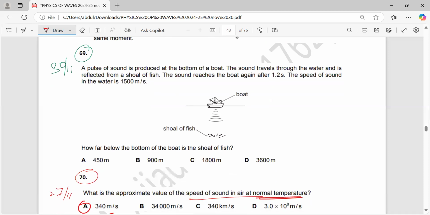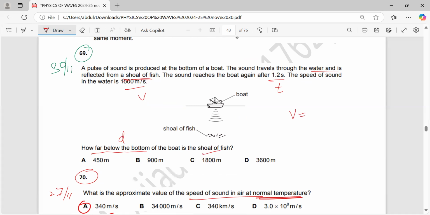A pulse of sound is produced at the bottom of a boat. The sound travels through the water and is reflected from a shoal of fish. The sound reaches the boat again after 1.2 seconds. The speed of sound in the water is 1500 meters per second. So speed of sound is given. How far below the bottom of the boat is the shoal of fish?